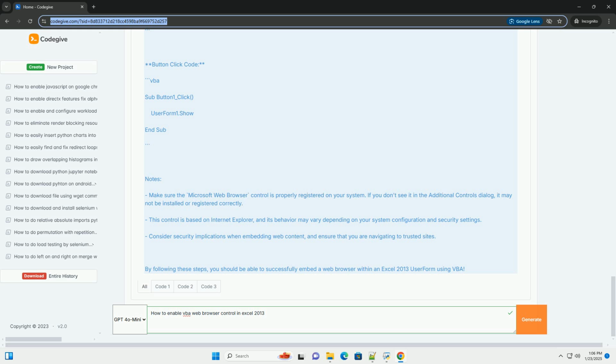Notes. Make sure the Microsoft Web Browser control is properly registered on your system. If you don't see it in the Additional Controls dialog, it may not be installed or registered correctly. This control is based on Internet Explorer, and its behavior may vary depending on your system configuration and security settings. Consider security implications when embedding web content, and ensure that you are navigating to trusted sites. By following these steps, you should be able to successfully embed a web browser within an Excel 2013 user form using VBA.